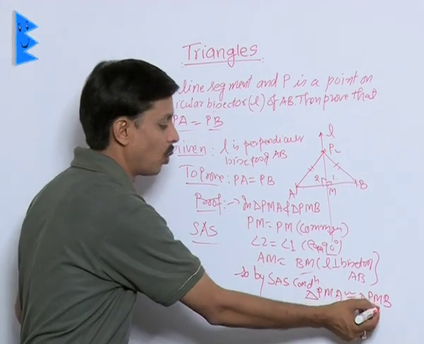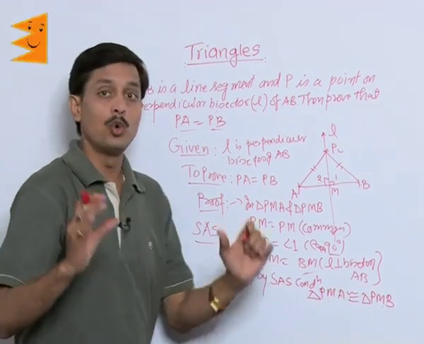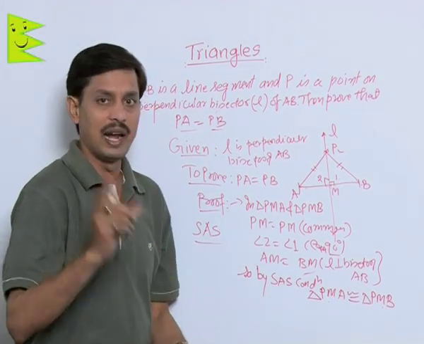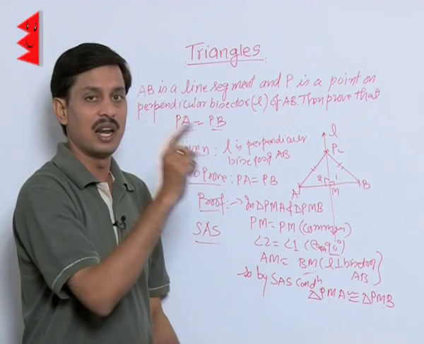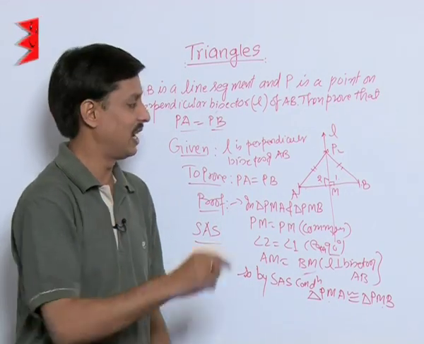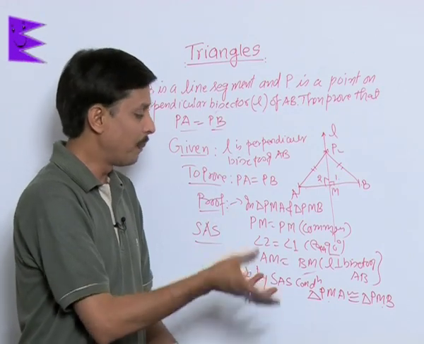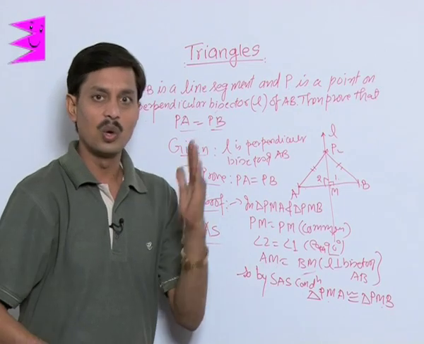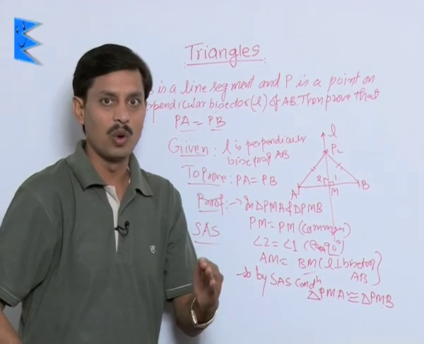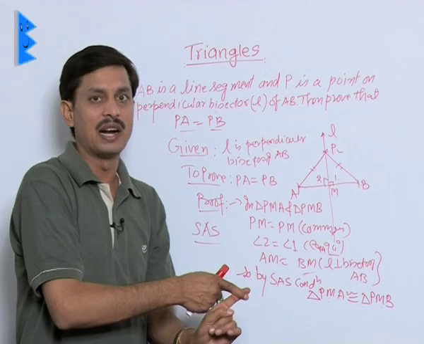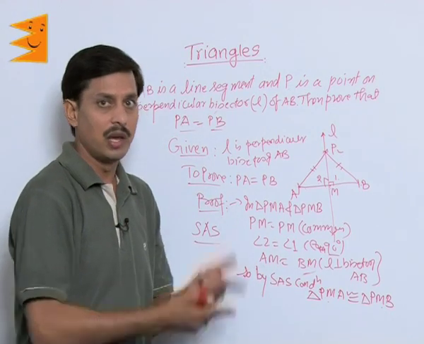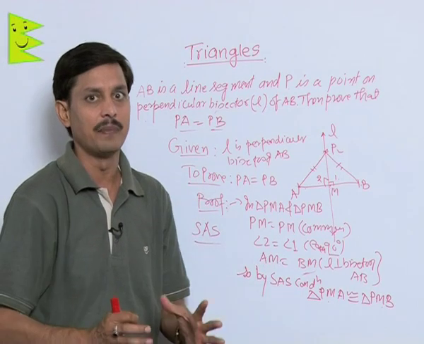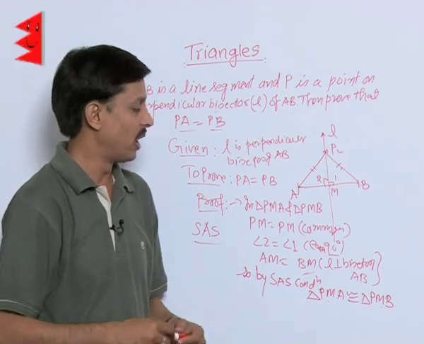If PMA is congruent to PMB, I have used 3 parts, that is 2 sides and an angle of the first triangle and the corresponding 2 sides and an angle of the second triangle. So I have proved by the SAS condition that these 2 triangles are congruent, and I told you if 2 triangles are congruent, then the remaining 3 parts which have not been used in proving congruency are equal by the reason CPCT, corresponding parts of congruent triangles.